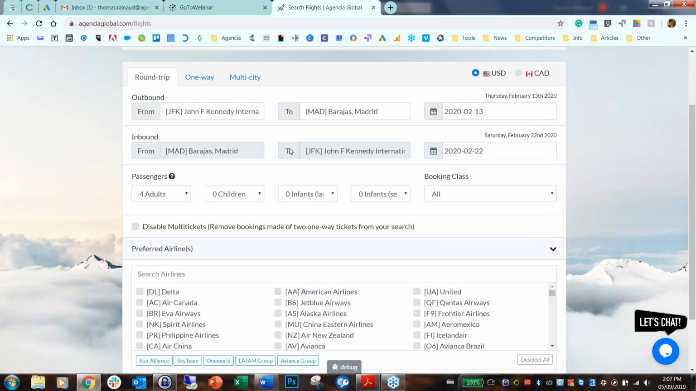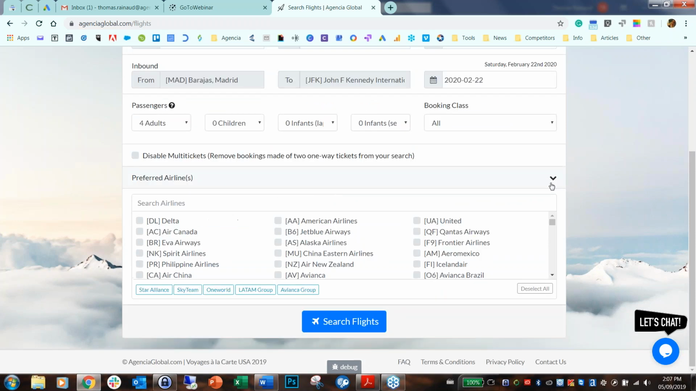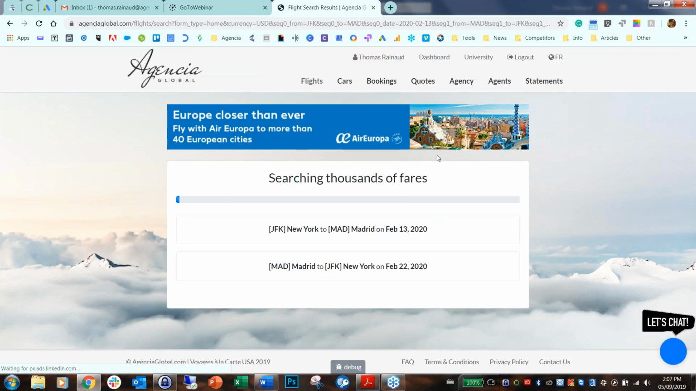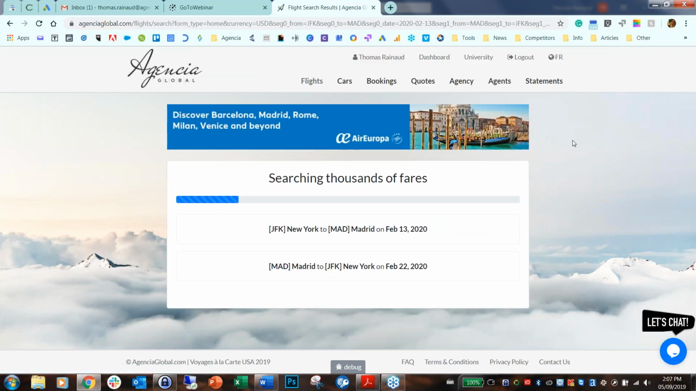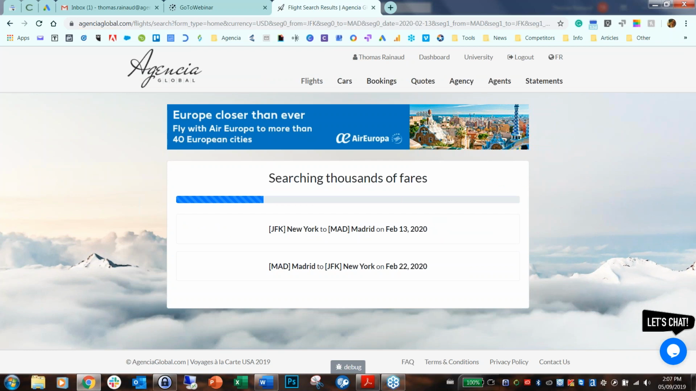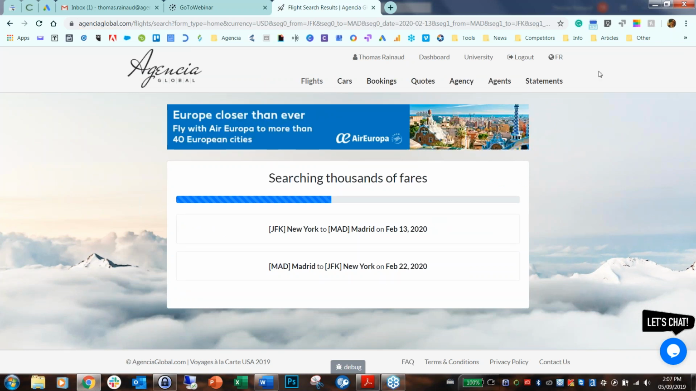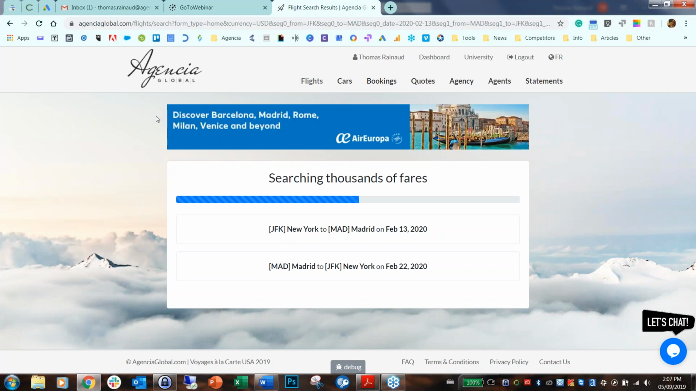But here we go. So once you have everything set up, pretty basic stuff, you just search flights. Now, once I do that, Agencia is basically going to run through the GDS for 15 to 20 seconds. You have time to check the dates to make sure you haven't made a mistake. It also gives me time to tell you more about Air Europa.